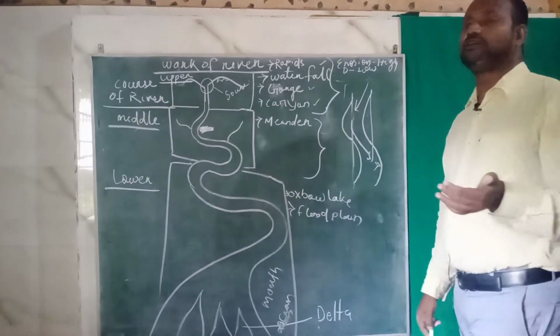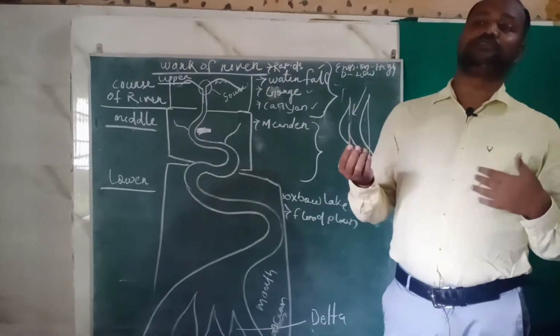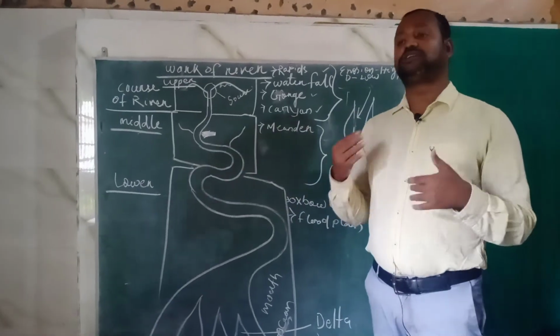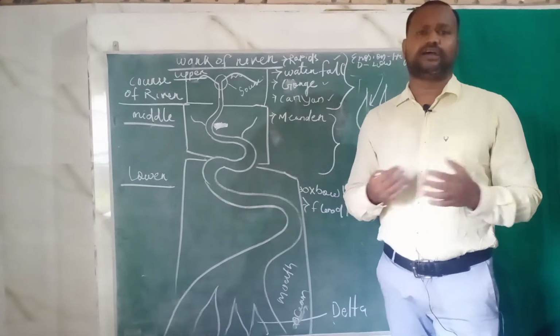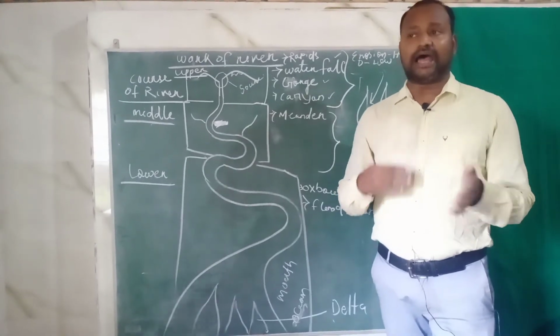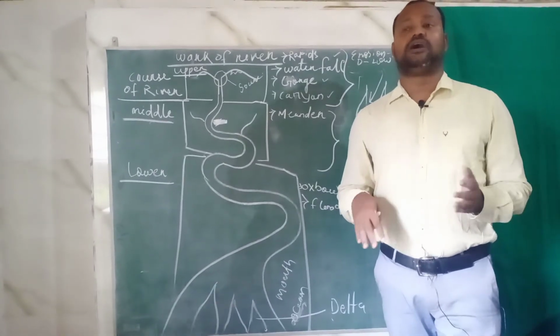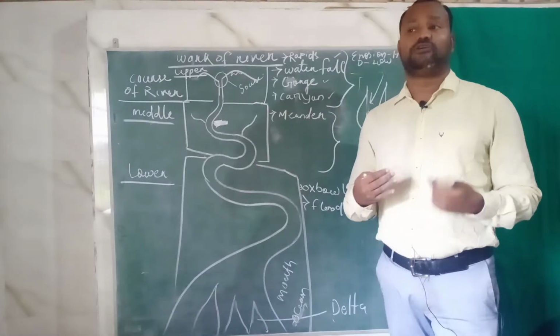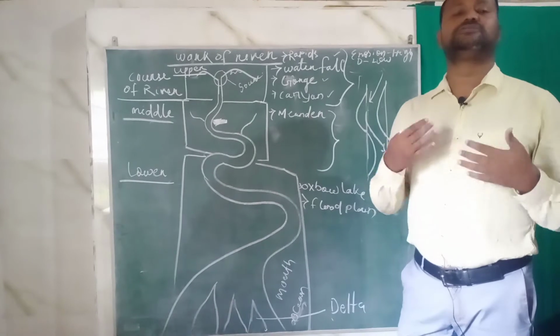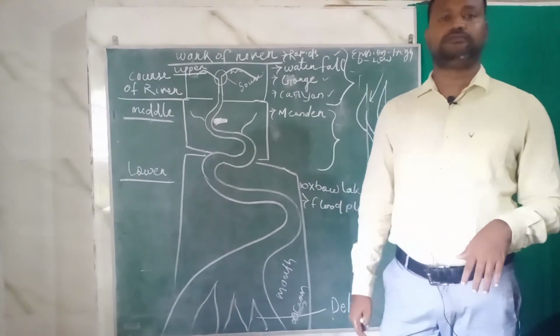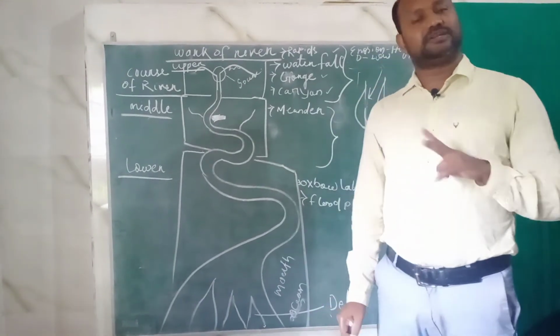It is only because of the simultaneous or alternative action of what? Deposition and erosion. Sometimes the arrangement of the rock beneath the river is also responsible for the formation of meanders. So there are two reasons.